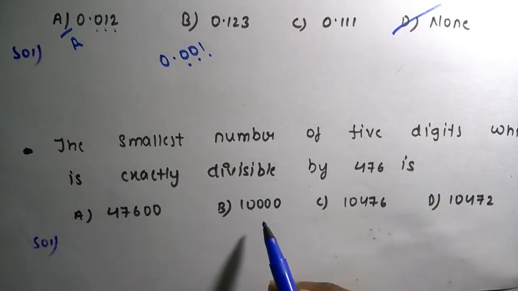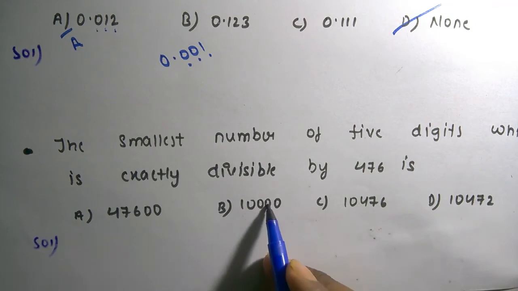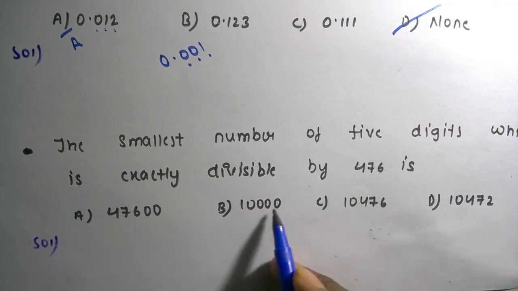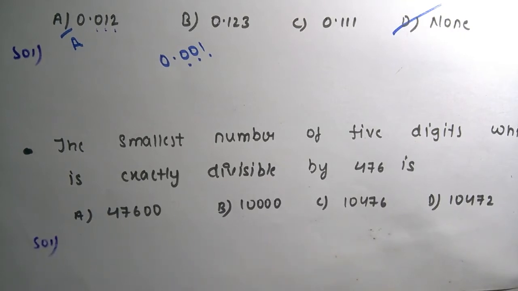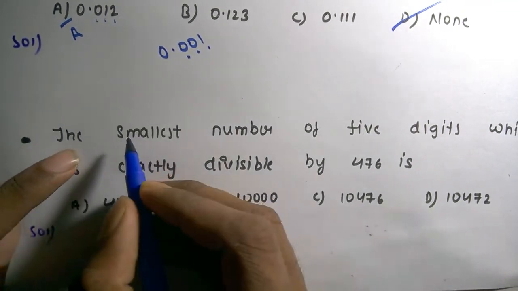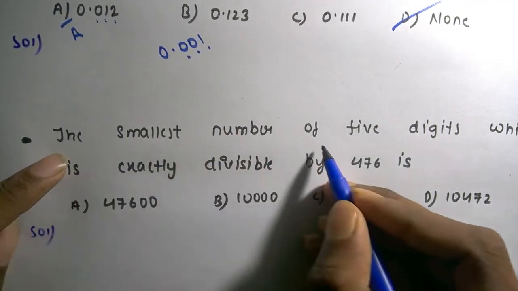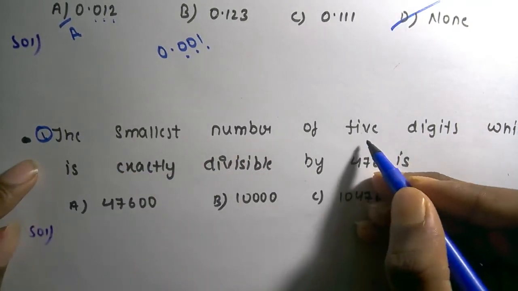Many of them keep the option 12345, as the smallest 5-digit number, but in this question he has asked two conditions, and we have to prove both conditions. The first condition is the smallest number of 5 digits.